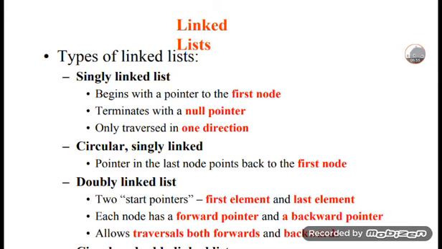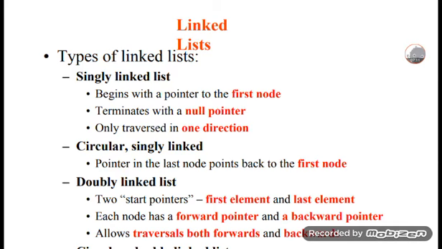A single linked list: nodes are added one after another. A single list begins with a pointer to the first node only, terminates with a null pointer at the end, and is only traversed in one direction. This is about a single linked list.